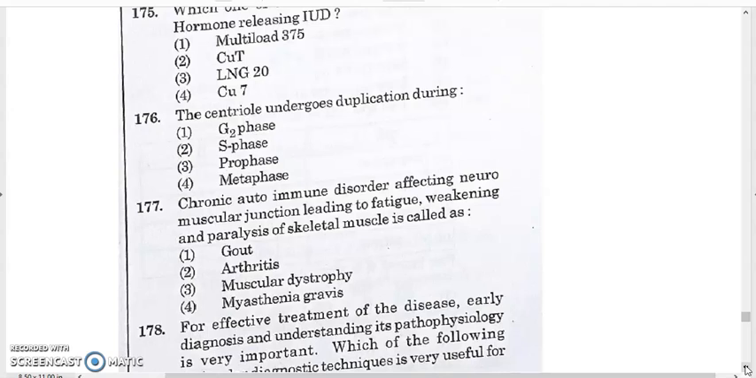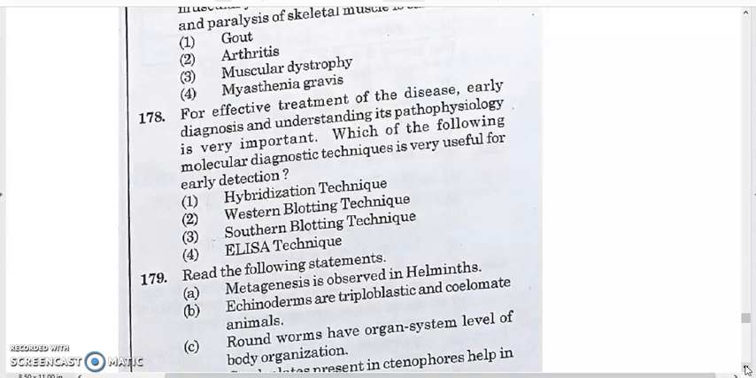Chronic autoimmune disorder affecting neuromuscular junction leading to fatigue, weakening, paralysis of skeletal muscle is called, one is gout, arthritis. Gout is not an autoimmune condition. Gout is caused due to deposition of uric acid, or increase of uric acid. Arthritis, muscular dystrophy, myasthenia gravis. Myasthenia gravis is one of the important autoimmune disorders, leads to paralysis of the muscle. So answer will be option 4.